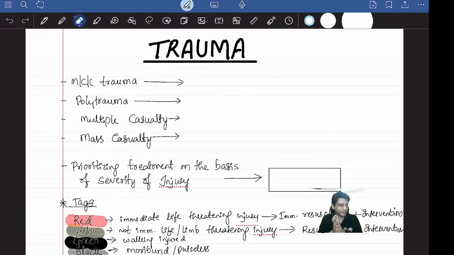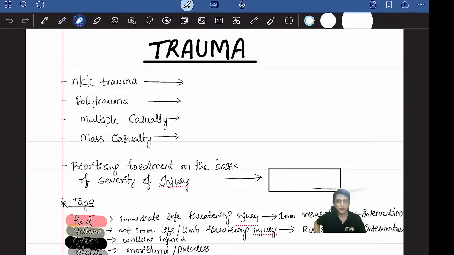Today is the first class on surgery. I've selected the most important topic for you, that is trauma. If there are, for example, 10 questions from surgery, invariably 4 to 5 questions will be from trauma. That is the weightage of the topic. So I've selected this as the first topic so that we learn the most important one first, and subsequently we go with the less important ones. We'll start without any further ado.